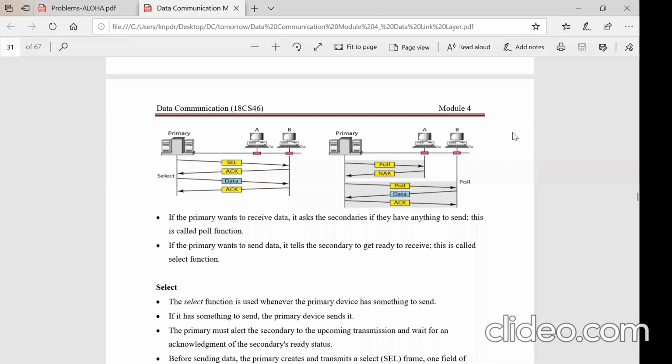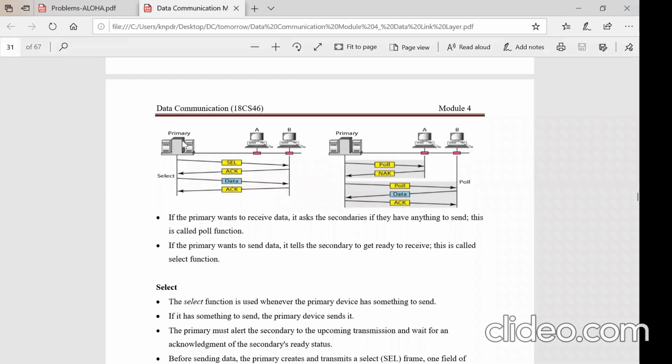Suppose now C is there. Then the primary polls C also. If C is ready with the data, then it will send the data like this. It will poll all the devices, soliciting whether they have got data, so they can send the data, right? So like this, in round robin fashion, the polling will be happening.